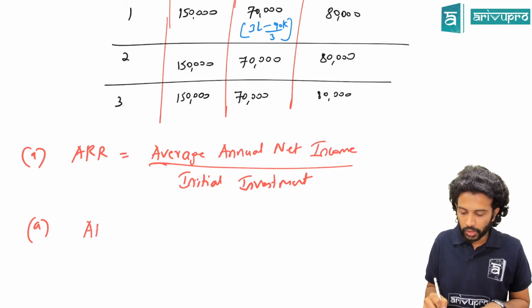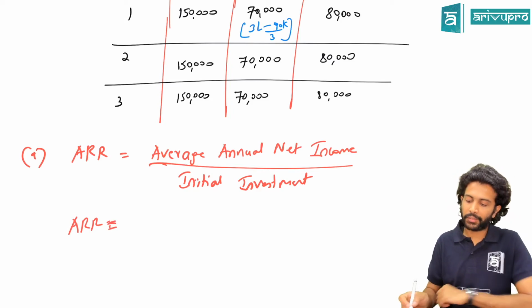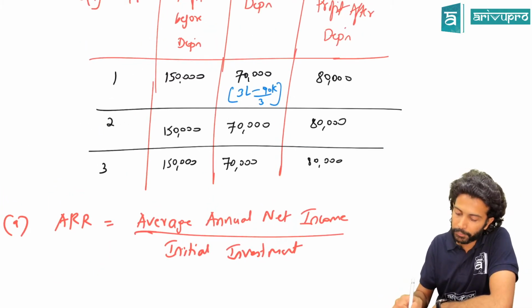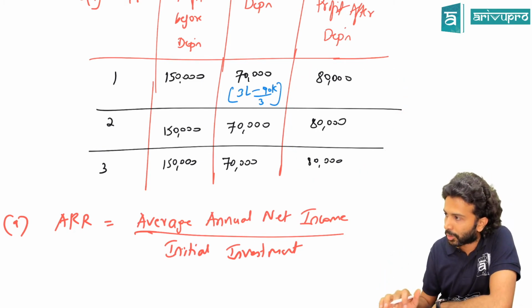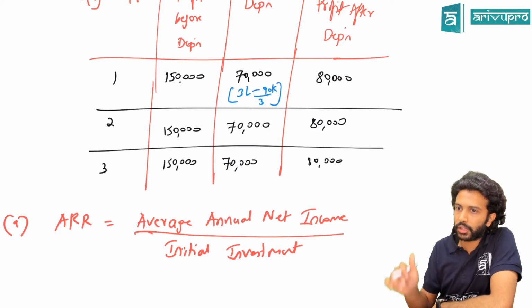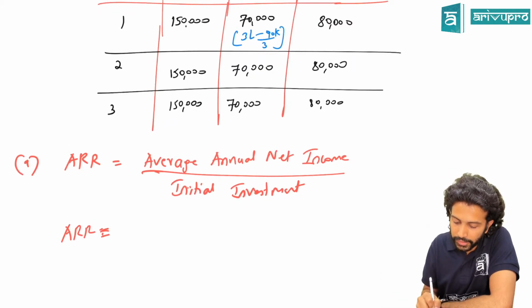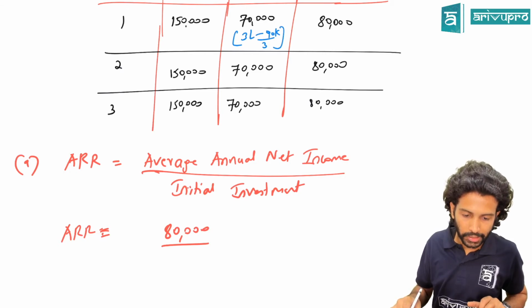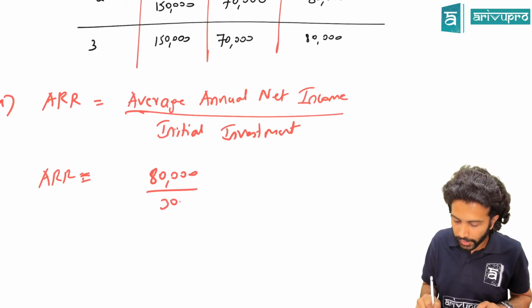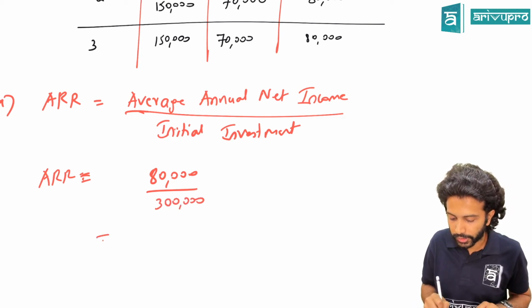First way. So ARR under the first way is how much? ARR is equal to average annual net income. What is your net income here? 80,000 for all the years. Even if you calculate the average, it will still be the same. 80,000 plus 80,000 plus 80,000 divided by 3 is nothing but 80,000. So can I directly write 80,000 here, divided by initial investment? How much did you initially invest? 3 lakh rupees. So how much would be your rate of return?